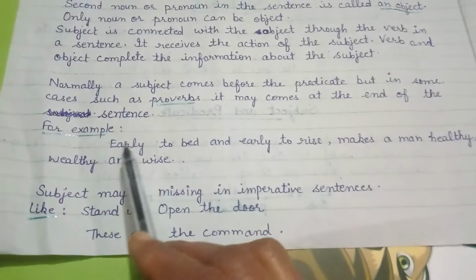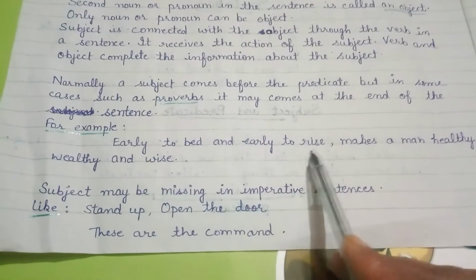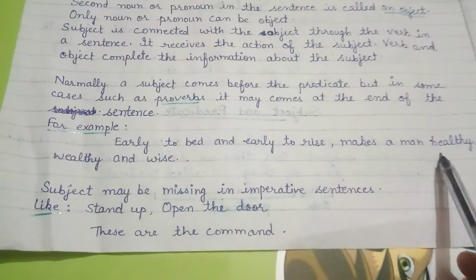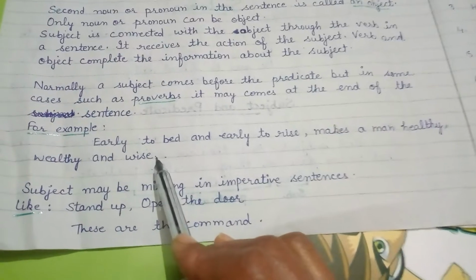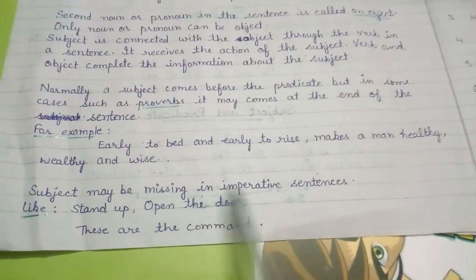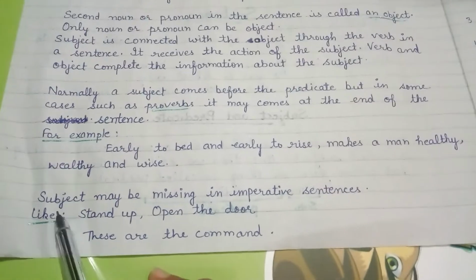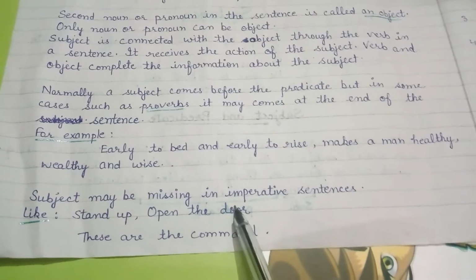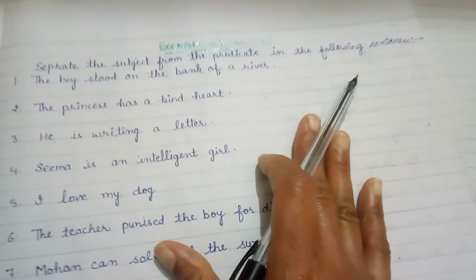For example, early to bed and early to rise makes a man healthy, wealthy and wise. The subject may be missing in imperative sentences like stand up, open the door. These are commands. Now move to our exercise.